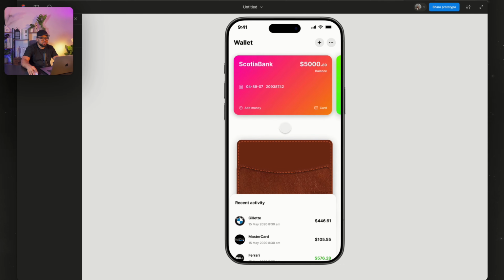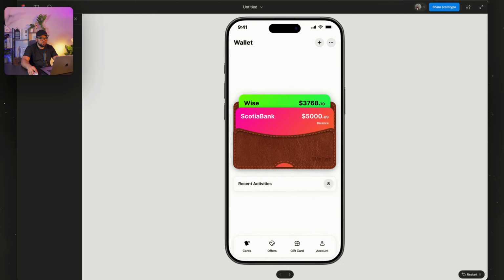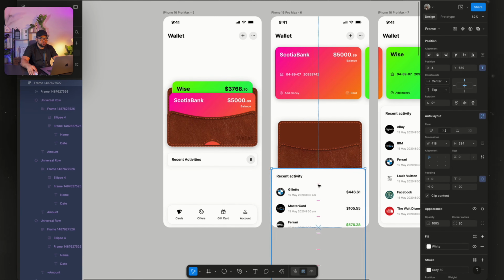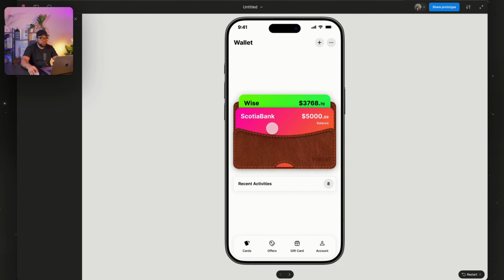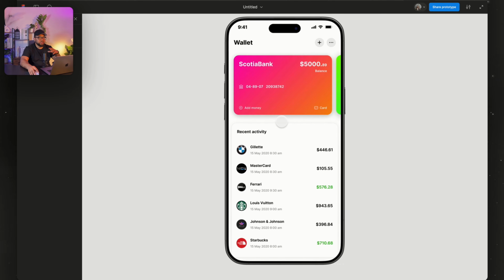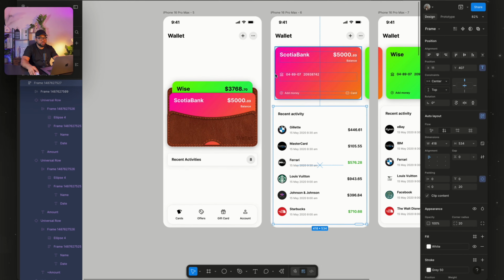So when I click this and this comes out, so I'm just going to push this to be here. Make sure this is in the center. Then when I click this, you see it comes out, but this is not the actual effect. See what is happening. The only thing that is moving is the wallet. I want the cards to move. The card is kind of coming out as sticky. So let's find out what the problem is.